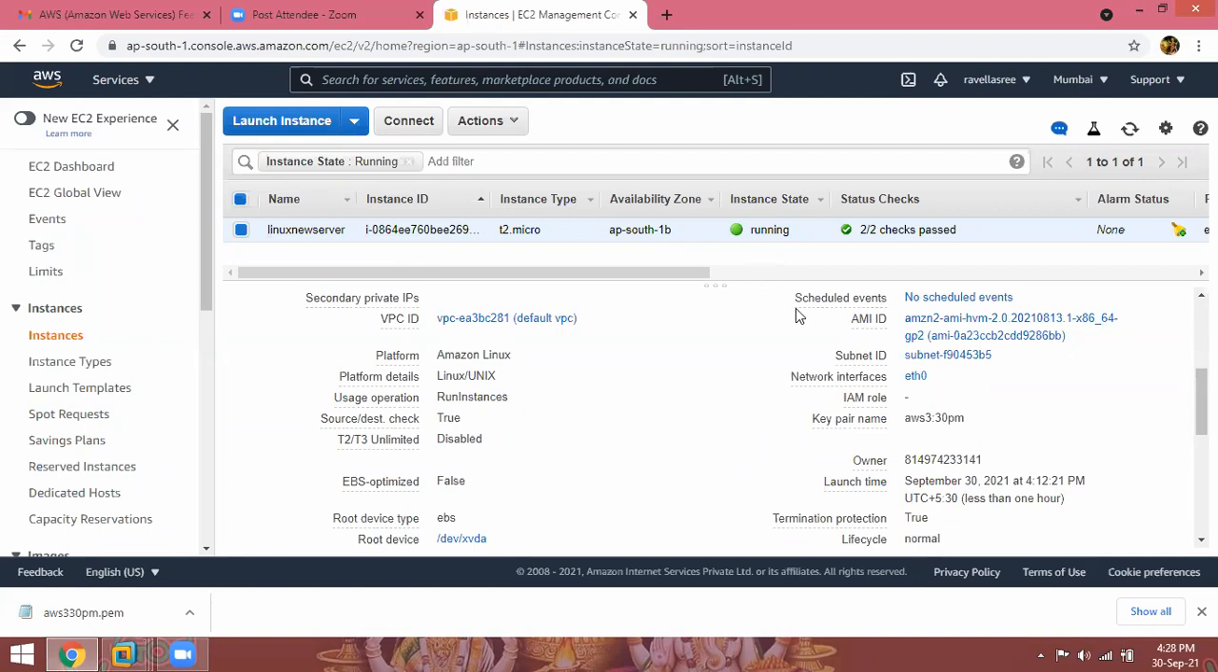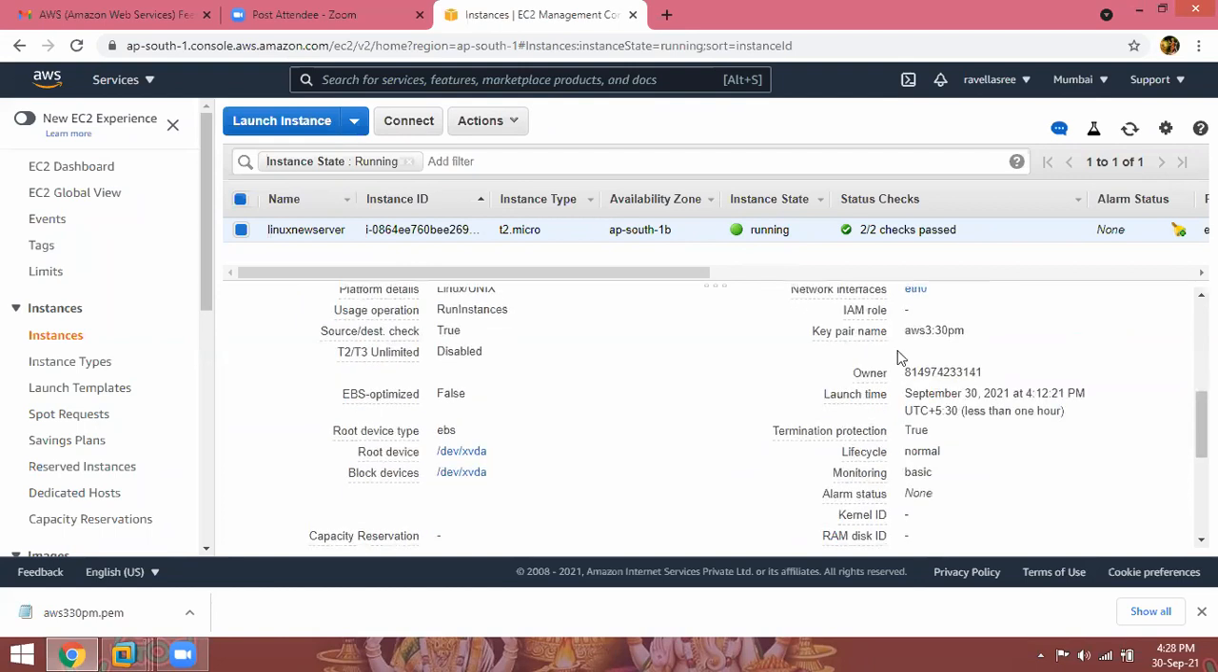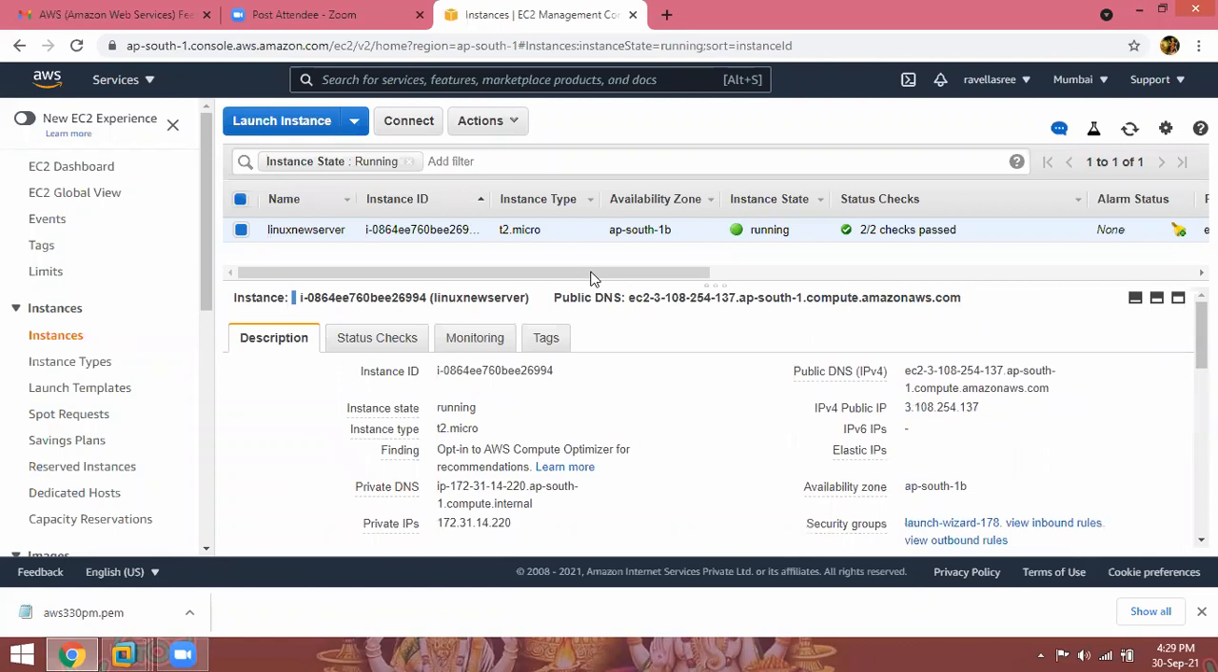Then I can check how many hours they calculated. Here I can see the launch date and time, September 30, 2021. How much time did they calculate? Less than 1 hour. Here you can check the launch time and how many hours are utilized. So once your work is completed, you have to terminate it, because if you are not terminating, even if you are stopping, they will calculate hours.